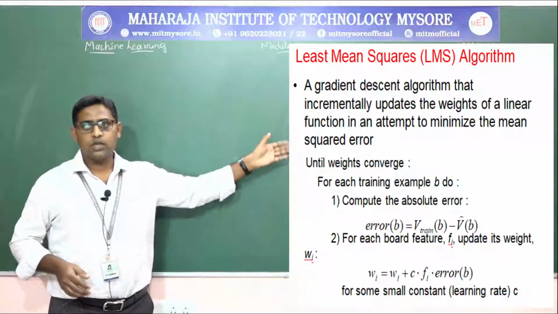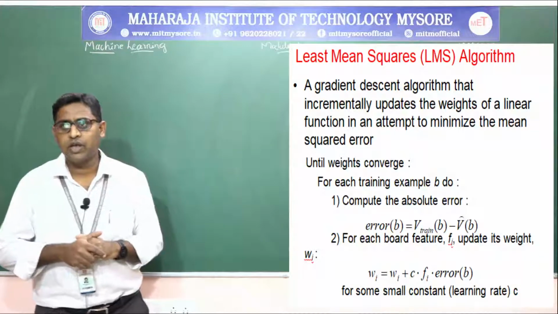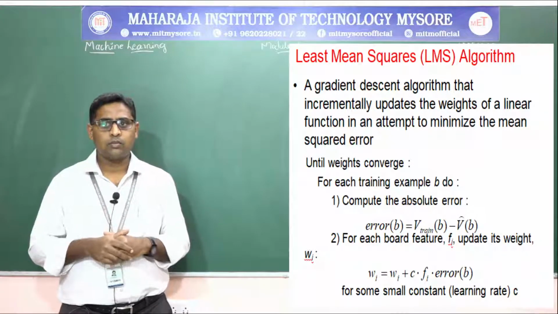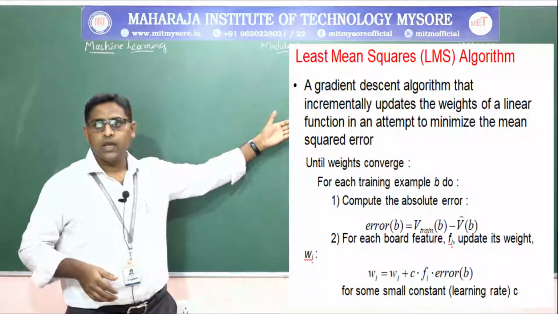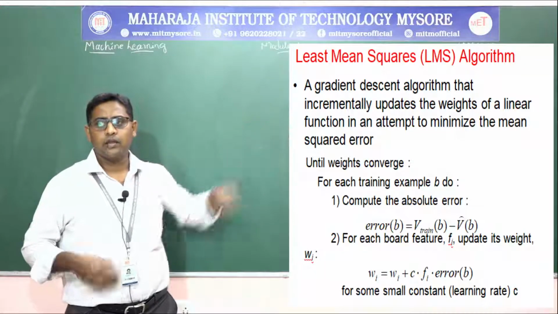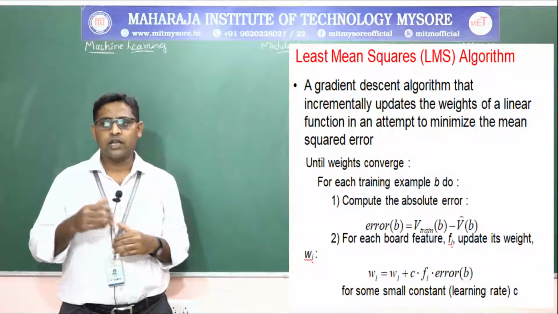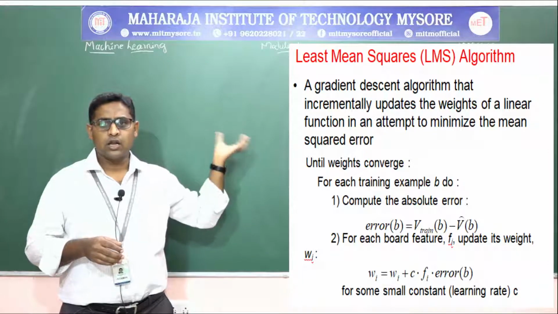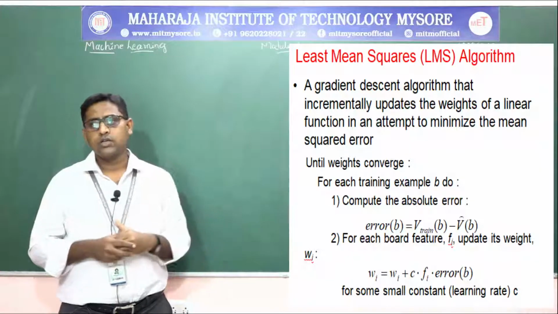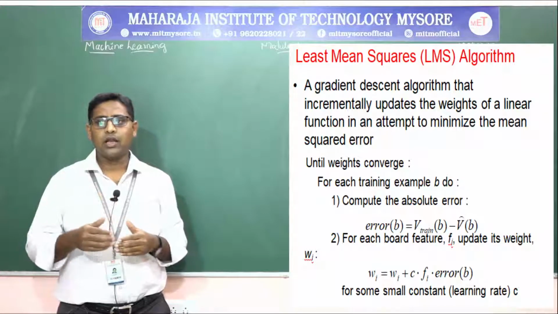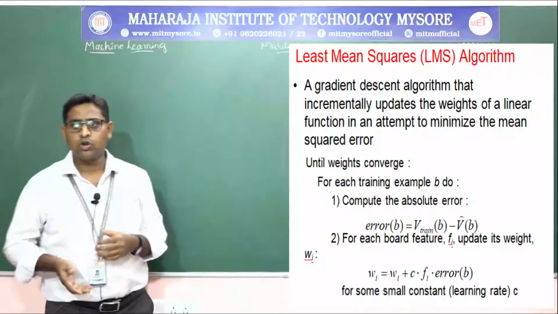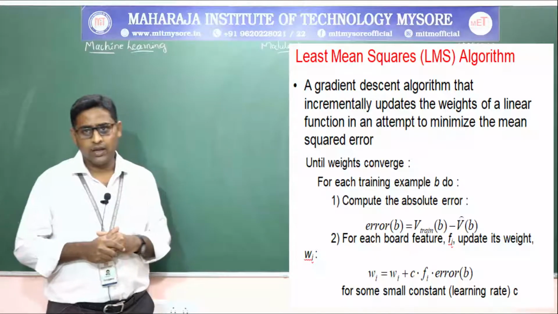This is what the mean square error is. The least mean square algorithm, or LMS algorithm, is a gradient descent algorithm that incrementally updates the weights of the linear function. The weights we have represented in the earlier equation as W0 to W6. They are incrementally updated in an attempt to minimize the mean square error.